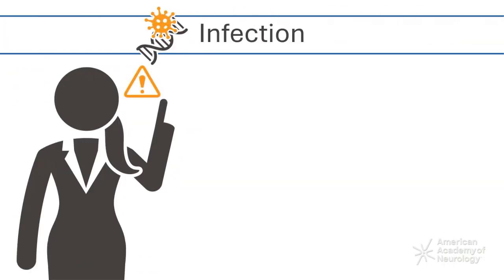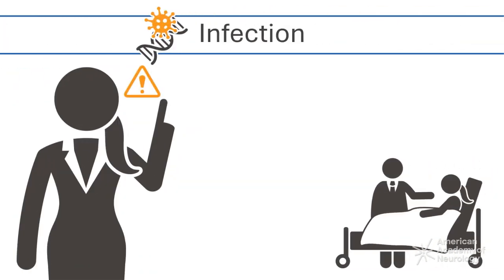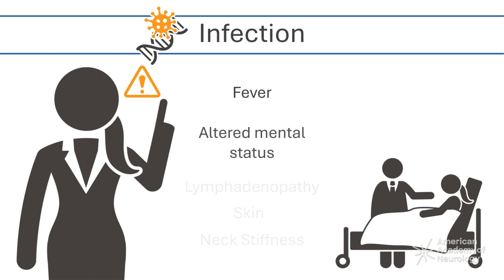Infectious causes are important to quickly identify. History should include inquiry about recent exposure to possible infectious sources. Patients often have a fever and may be encephalopathic. Be sure to examine the lymph nodes, skin, and assess for neck rigidity during flexion movements.